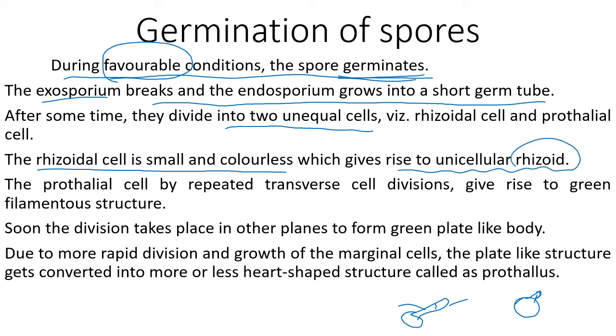We will see the picture of this in the next slide. The prothallial cell, by repeated transverse cell division, gives rise to a green filamentous structure, and that green filamentous structure later on develops into the gametophyte.